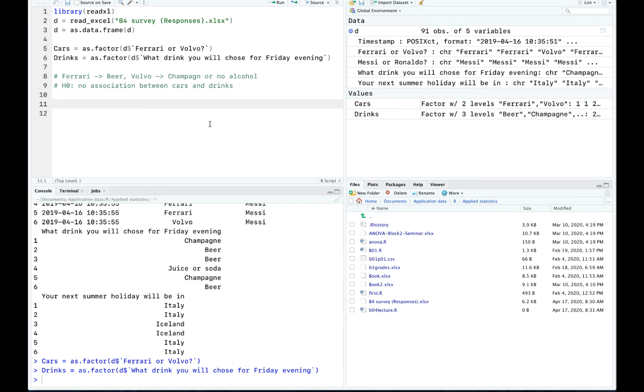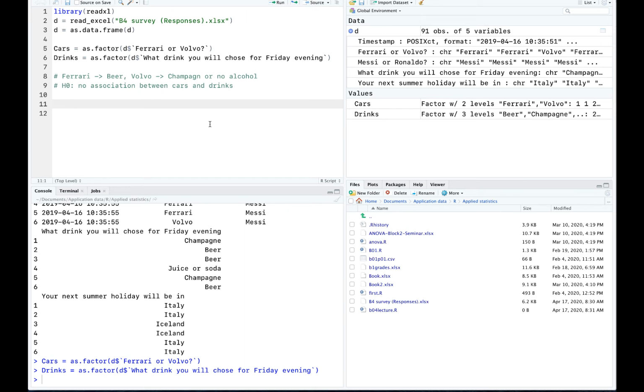Well, the first step, and it's not only for qualitative data, it's for all data ever. First of all, visualize your data. Use proper plots to visualize your data, okay? In this case, I cannot just visualize cars and drinks because it's factors, it's not actually numeric values. So therefore, I need to make a summary. And we know that we can summarize qualitative data using frequencies. So we just need to count how many people would like to drive Ferrari, how many people would like to drink beer or champagne, and so on and so forth.